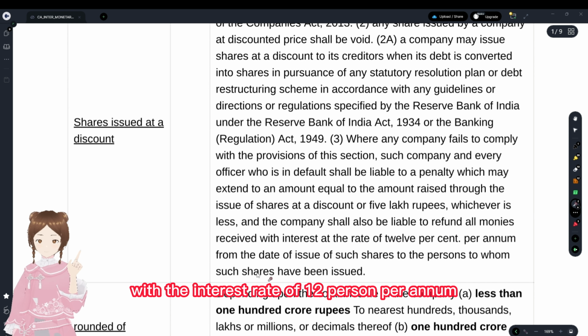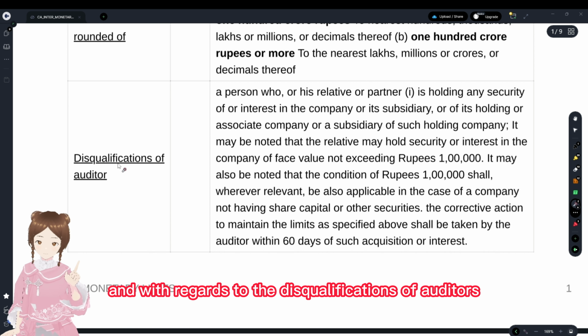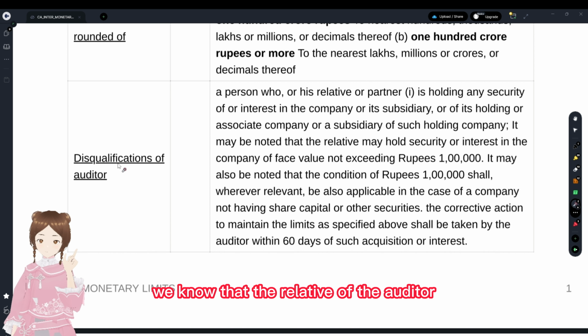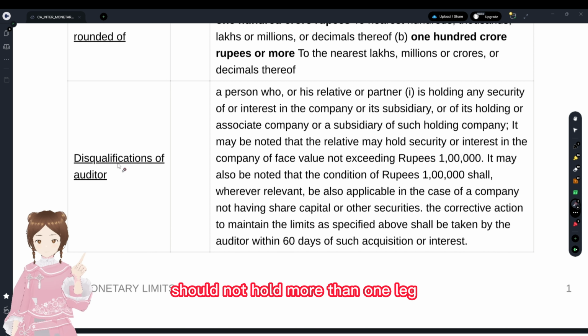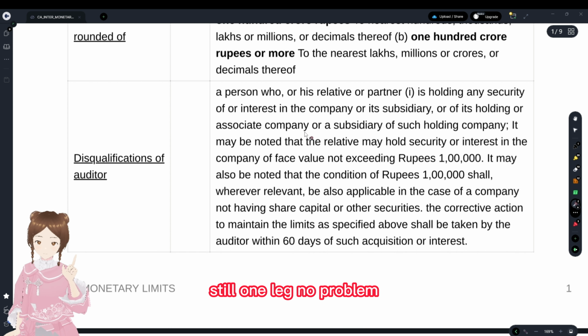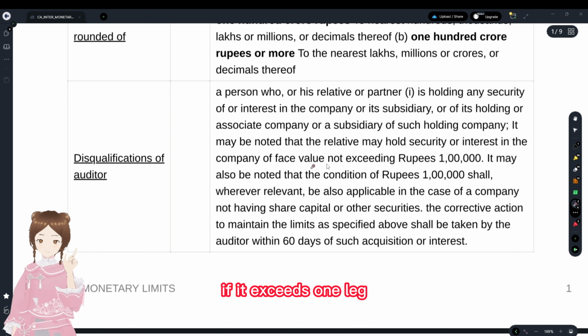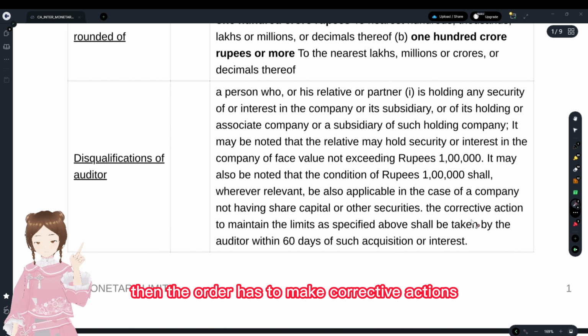And with regards to the disqualifications of auditors, we know that the relative of the auditor should not hold more than 1 lakh. That is, till 1 lakh, okay, no problem. The face value is still 1 lakh, no problem. If it exceeds 1 lakh, then the auditor has to make corrective actions within 60 days.